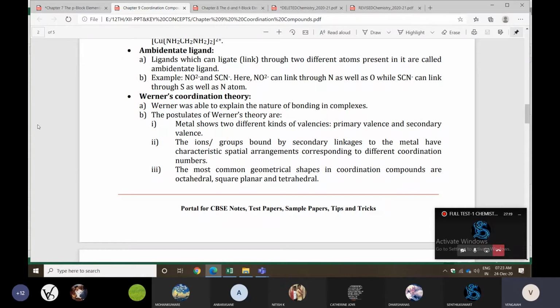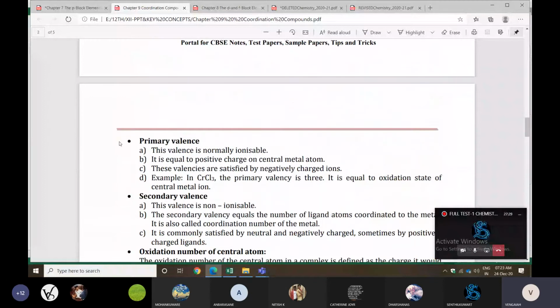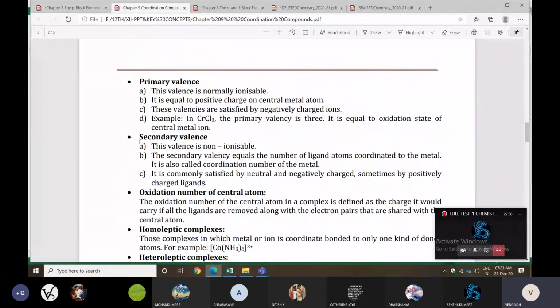You can check the diagram. Here they gave two things. The complex, for example Co(NH3)6Cl3, like that you can take. Co is the central metal atom, and surrounding the central metal atom we have ligands. Those ligands are connected to the metal atom, and they are connected in two types: one is a solid line, the next is a dotted line.